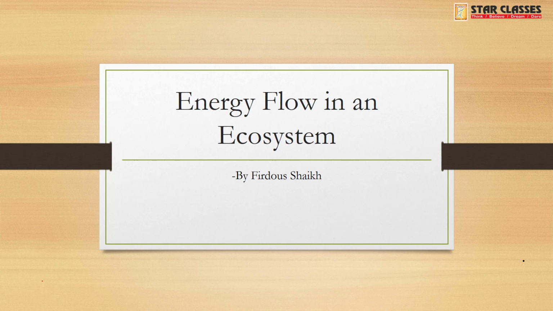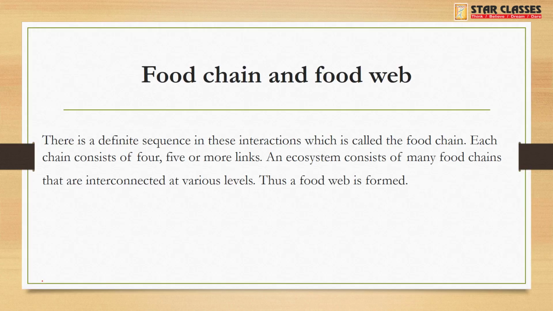So here I am with a very interesting chapter for you all, that is energy flow in an ecosystem. Before I begin, let me tell you that your science portion consists of a few chapters of physics, chemistry, biology and environmental science. This is one among biology, and somewhat related to environmental science as well. So I begin with this chapter, energy flow in an ecosystem. There is a lot to know, a lot to discuss. Let's begin. The very first concept is a food chain and a food web.